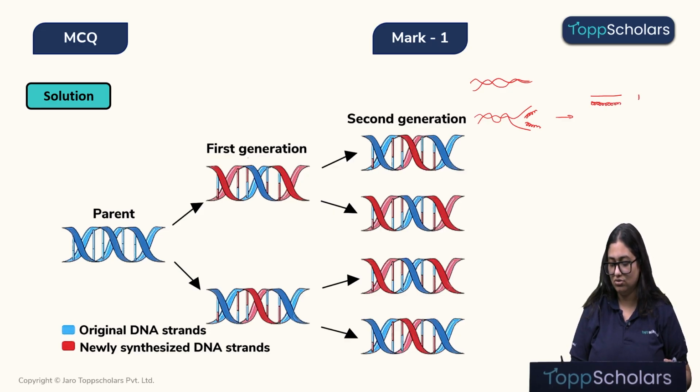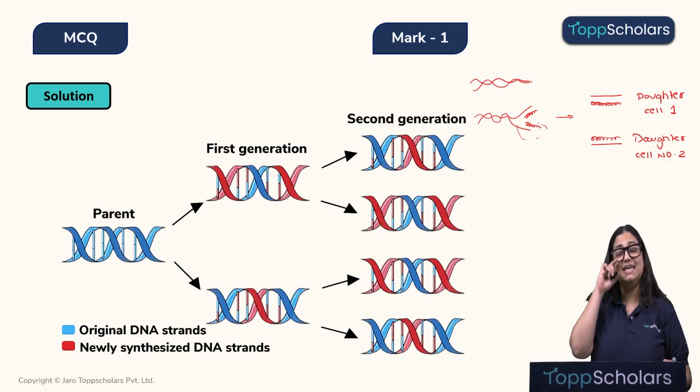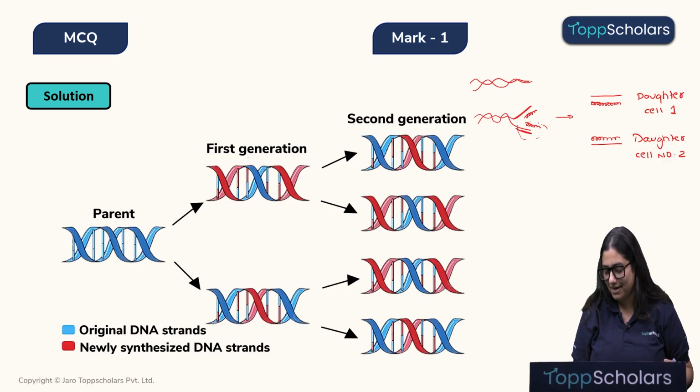This DNA will go to daughter cell number 1 and this DNA will go to daughter cell number 2. So what we can see over here is that each daughter is receiving one strand of the parent itself.